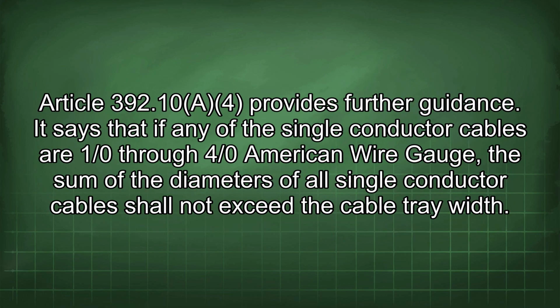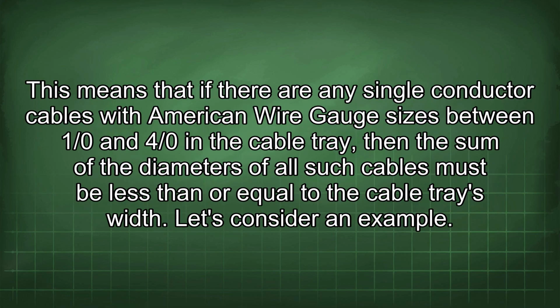Article 392.10 provides further guidance. It says that if any of the single conductor cables are 1/0 through 4/0 American wire gauge, the sum of the diameters of all single conductor cables shall not exceed the cable tray width. This means that if there are any single conductor cables with American wire gauge sizes between 1/0 and 4/0 in the cable tray, then the sum of the diameters of all such cables must be less than or equal to the cable tray's width. Let's consider an example.